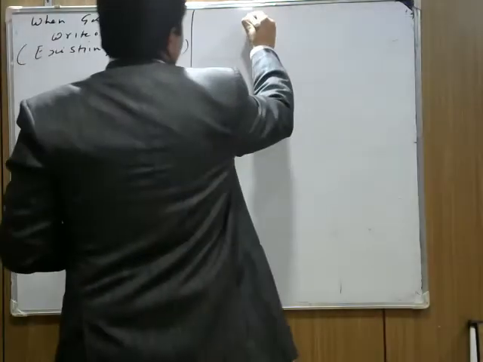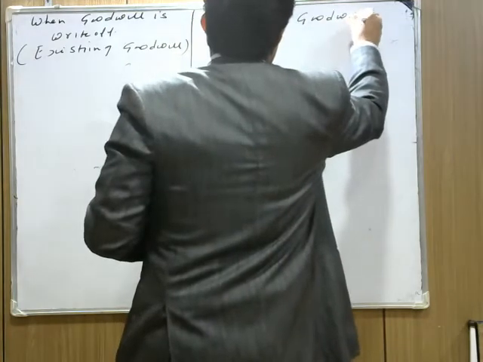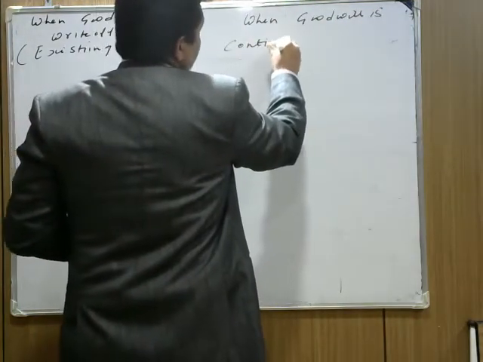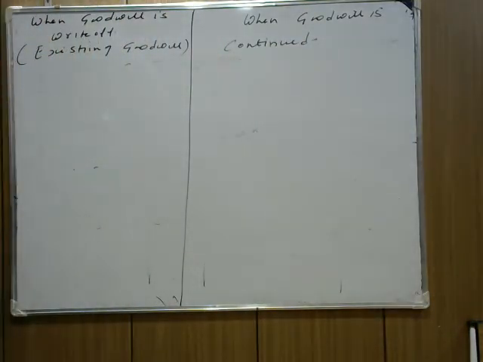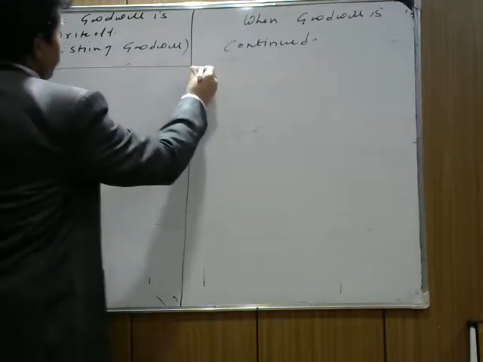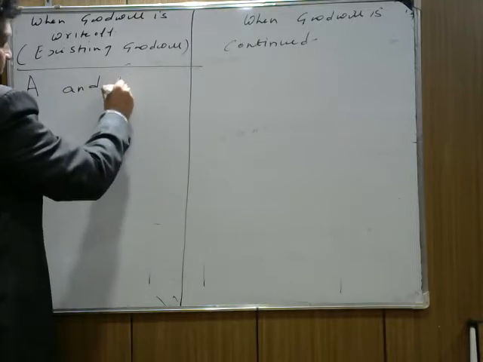And next is when goodwill is continued, meaning we are not writing off the goodwill from the books. Understand them in that way so that you are able to understand this. Suppose A and B are partners.